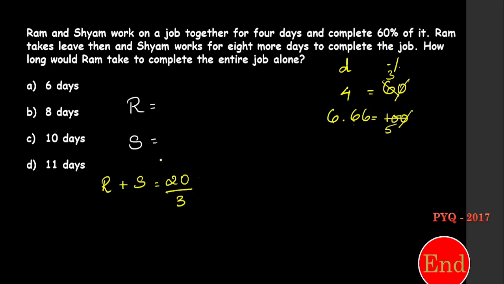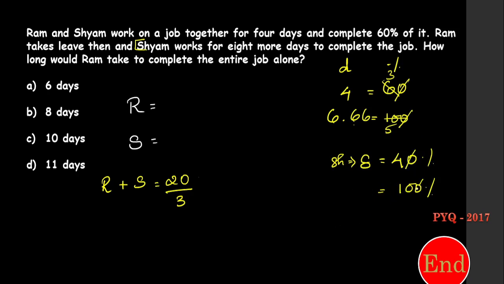They can complete the entire work. Now Ram takes leave and Shyam works for 8 more days to complete the job. How long would Ram take to complete the entire job alone? So 60% work was over, the remaining 40% of work was completed by Shyam in 8 more days. In 8 days, Shyam completes 40% of work. My question is, 100% of work was completed in how many days?